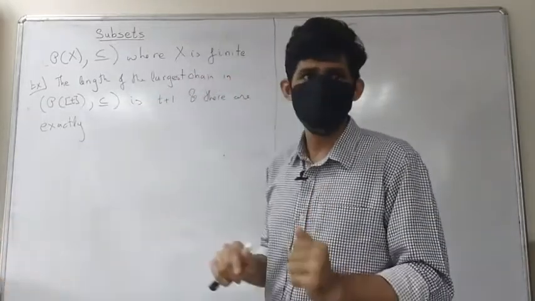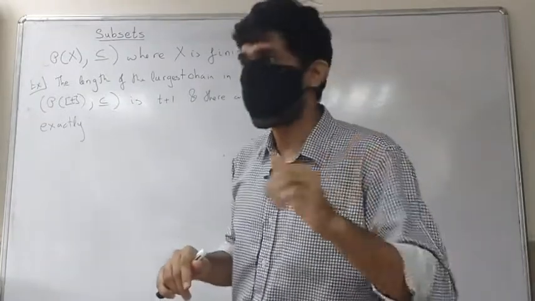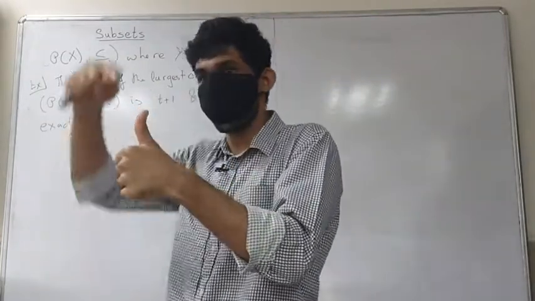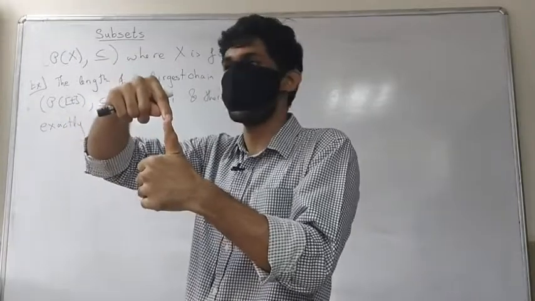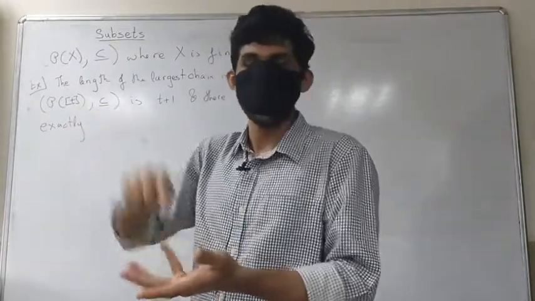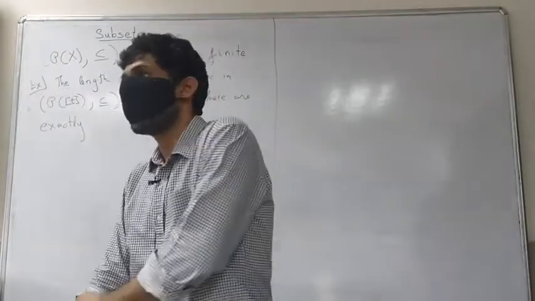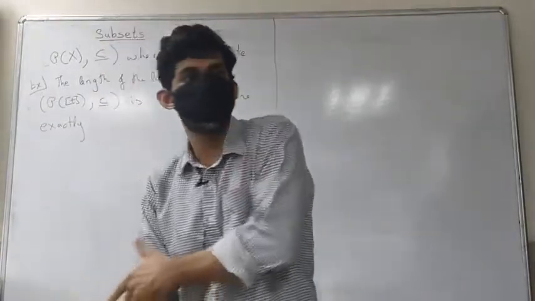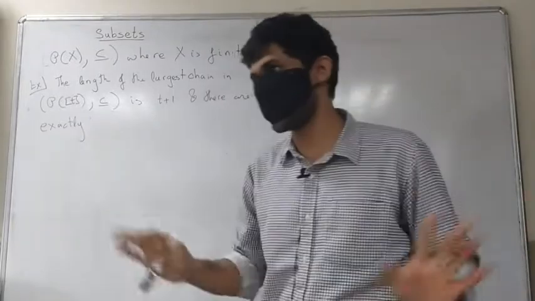Hence, at most you have one subset with 0 elements in it, that's the empty set, one subset with 1 element, 2 elements, 3 elements, 4 elements, and so on up to t elements. Now you need to show existence, that is easy.